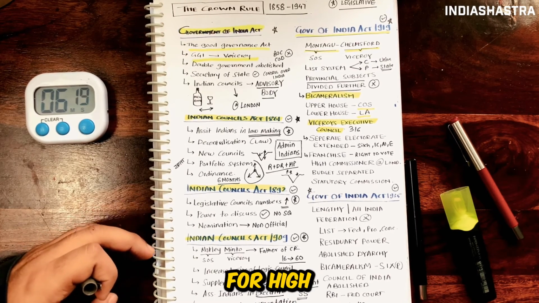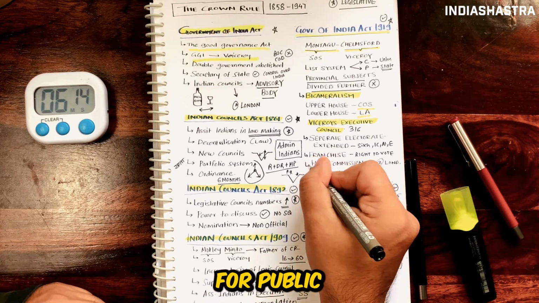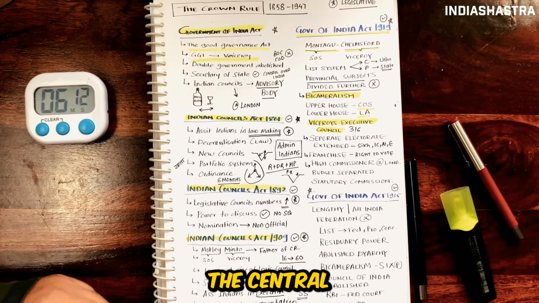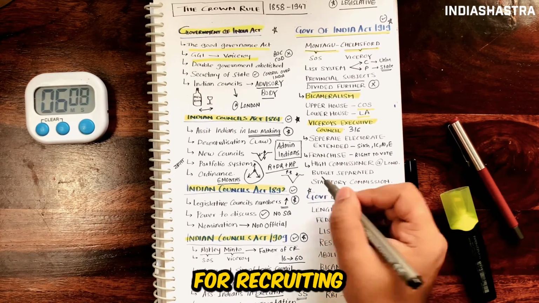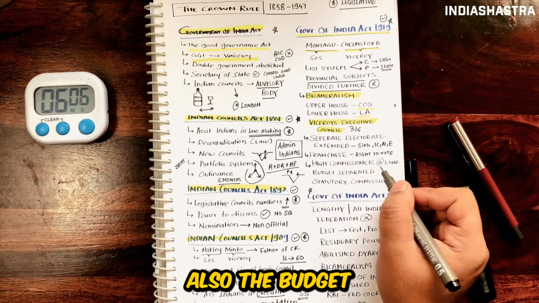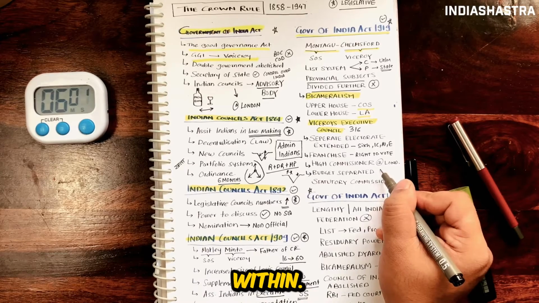Also, it established the High Commissioner for India in London. Also, it established the Public Service Commission. Hence, the Central Public Service Commission was set up in 1926 for recruiting civil servants. Also, the budgets were separated. The provincial budget was separated from the central budget.